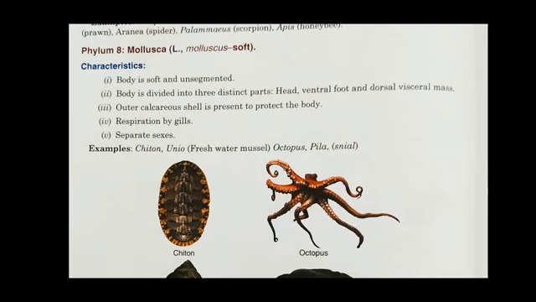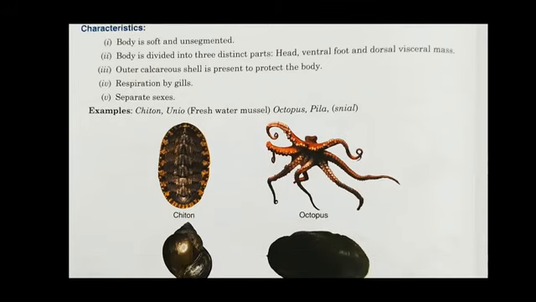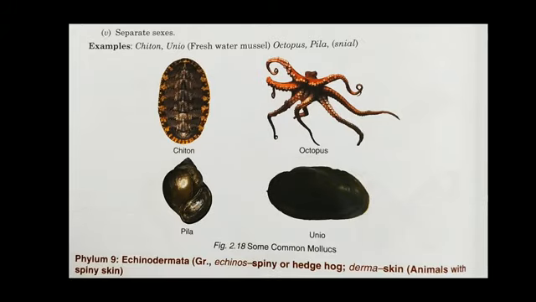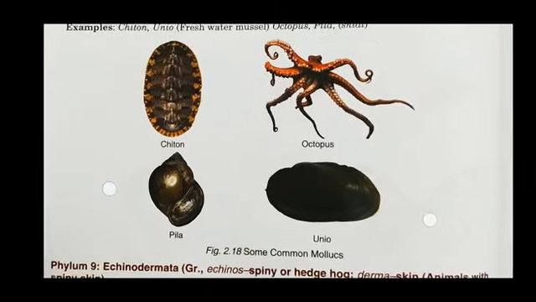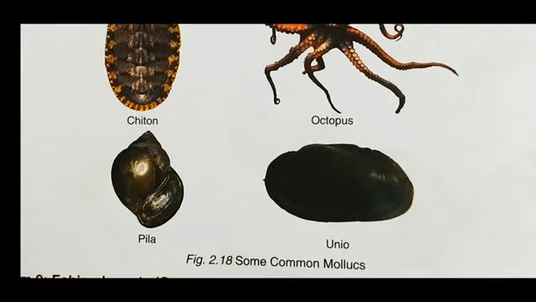Now phylum 8, Mollusca, which means that their body is very soft and they have a head, ventral foot, and dorsal visceral mass. They have gills to do respiration and outer calcareous shell is present to protect the body, like chiton, octopus, pila, and unio. Unio is like a seashell.